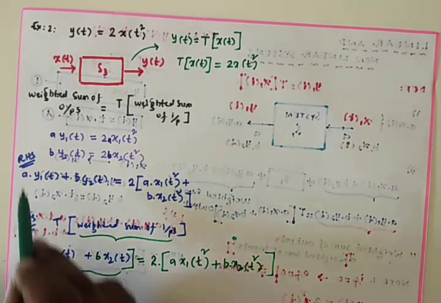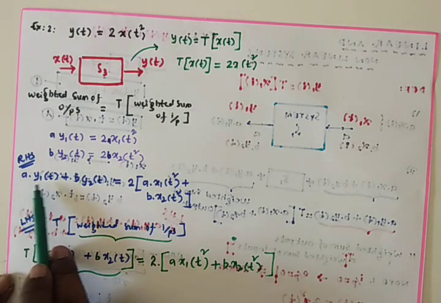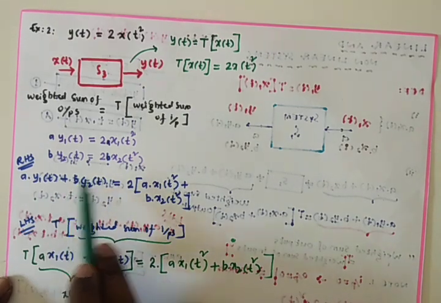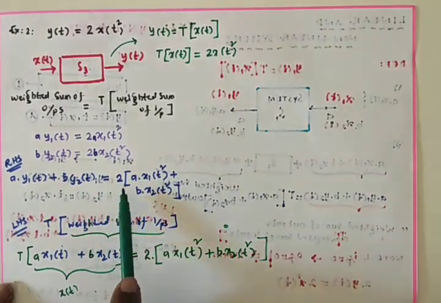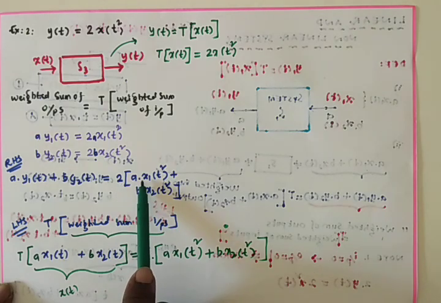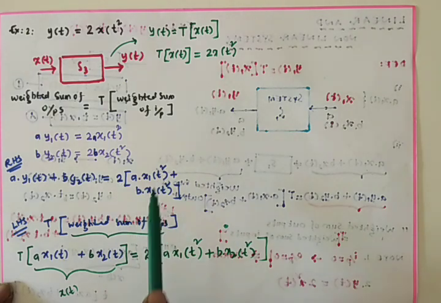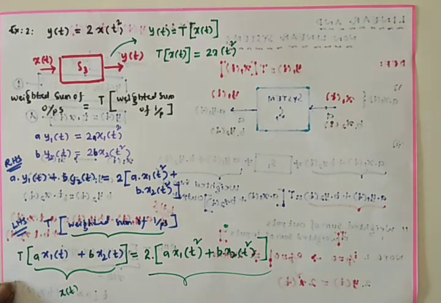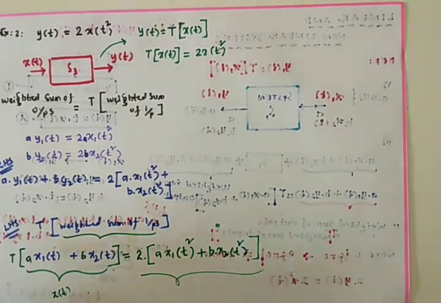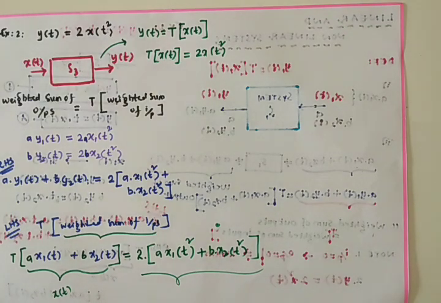Now compare LHS and RHS. a into y1(t) plus b into y2(t) is equal to 2 into a x1(t) square plus b x2(t) square. Here also we are getting the same, so we can call it a linear system.